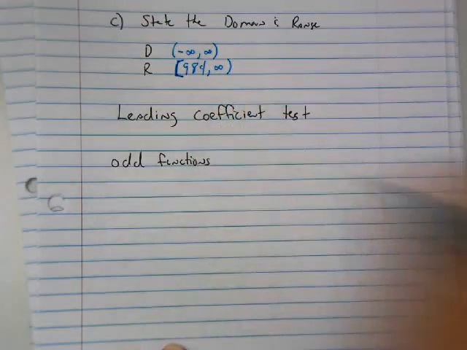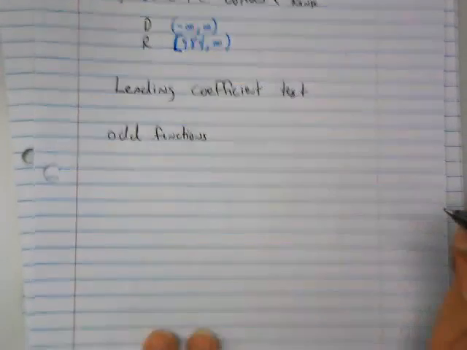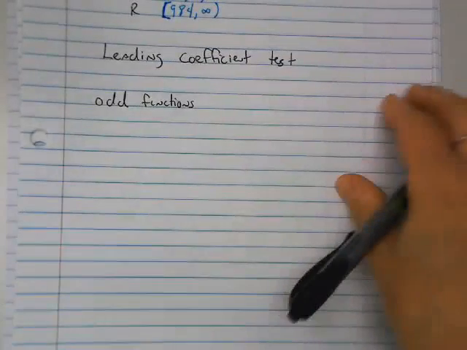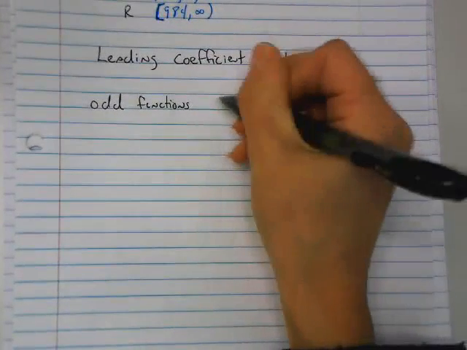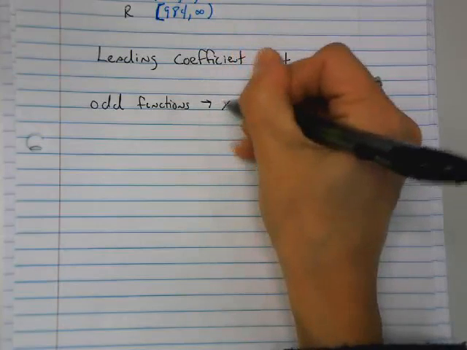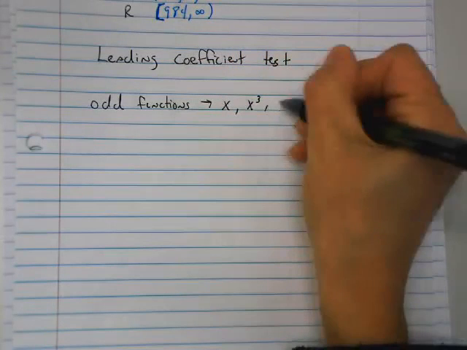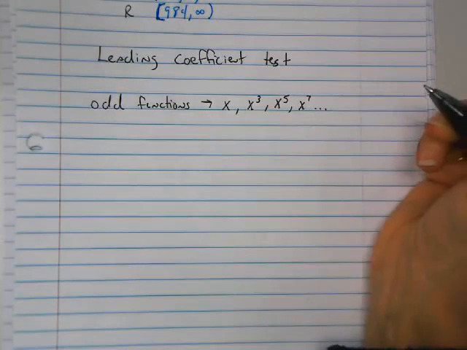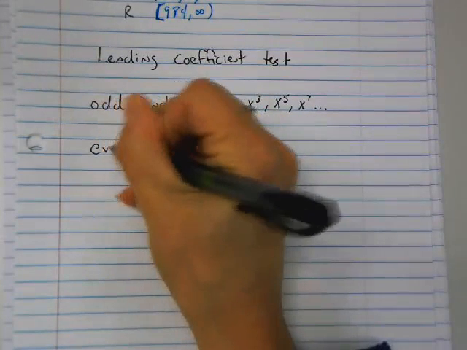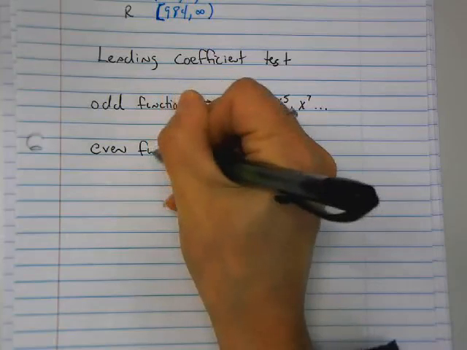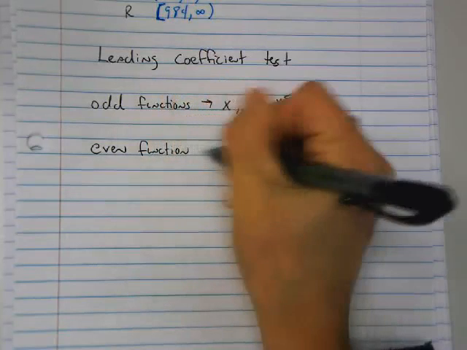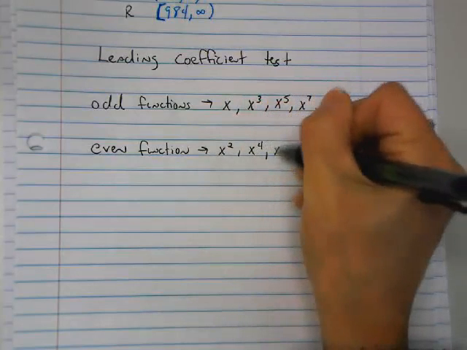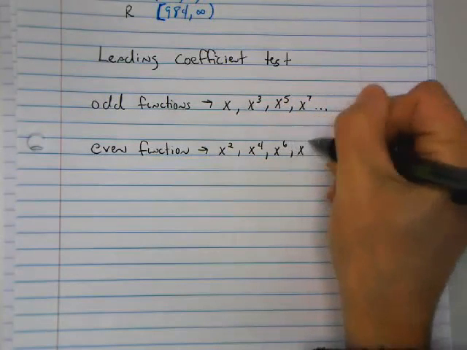Alright, we're going to first begin by looking at odd functions and even functions. An odd function would be x, x cubed, x to the 5th, x to the 7th. And an even function would be x squared, x to the 4th, x to the 6th, x to the 8th.